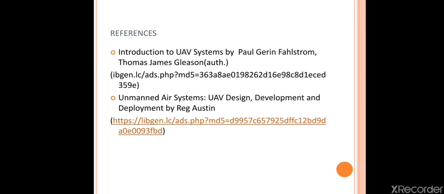Next, one more textbook we have, that is Unmanned Air System UAV Design Development. These two books you can download from LibGen. I have already mailed them to you also through one of your friends. You can download and refer to these books for more content.